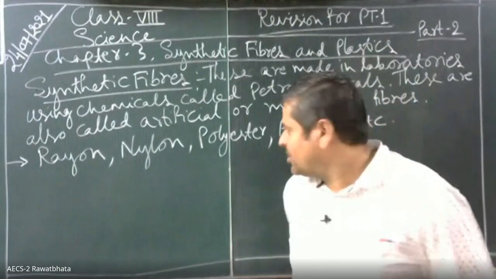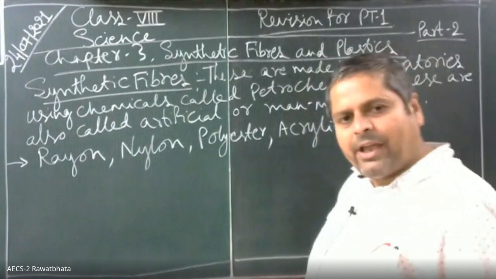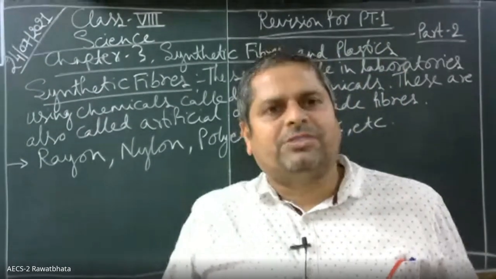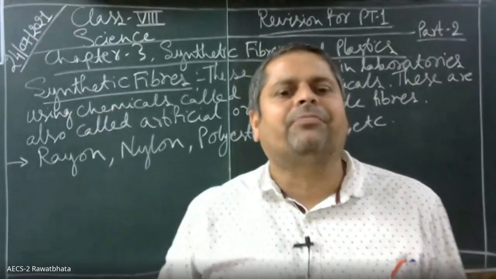Okay, children? Now we have to understand how synthetic fibers are made.